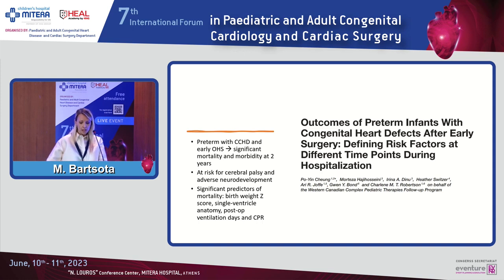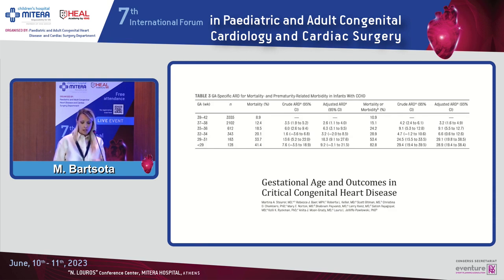So looking at one study about the outcome in infants with critical congenital heart disease and early open heart surgery during the neonatal period, they showed that these patients had significant mortality and morbidity at 2 years. They were at risk for cerebral palsy and adverse neurodevelopment, and significant predictors of mortality were birth weight Z-score, single ventricle anatomy, post-op ventilation, and the need for CPR. And again, looking specifically at different gestational age groups, the more premature the neonate, the higher the risk.